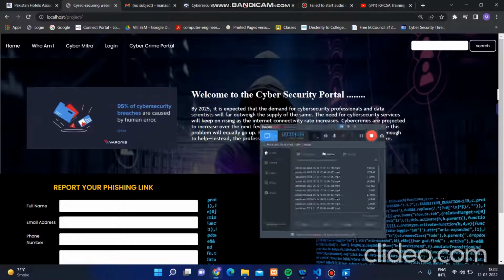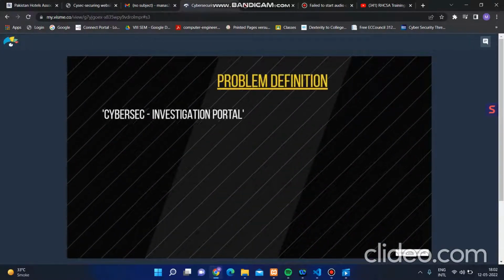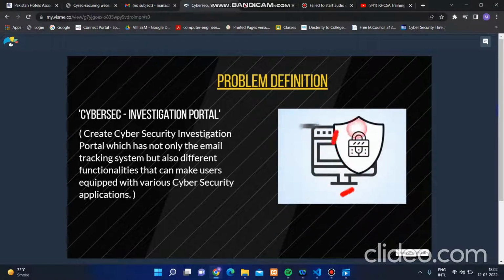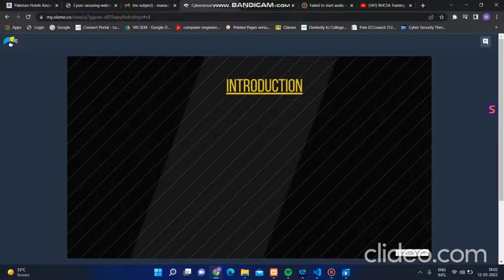We have some time, so I will just go through our problem definition, that was the cyber investigation portal that we did. The definition was to create a cybersecurity portal which will help users, not only users, also the admins.